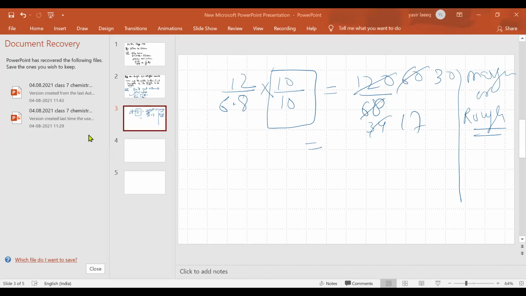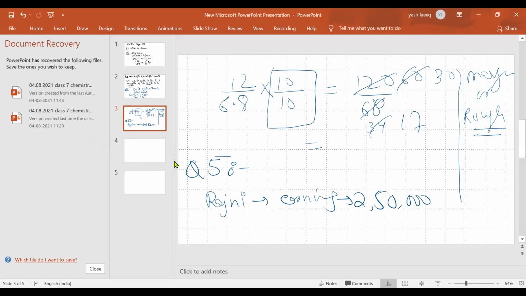Sir, can you explain question number 5? Okay, I'm explaining question number 5. Rajni is a person whose earning is 2,50,000 and saving is 75,000.